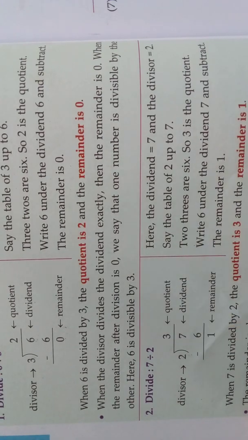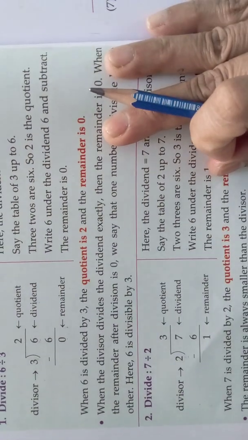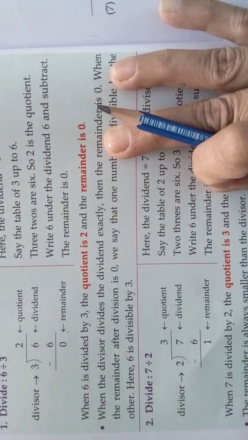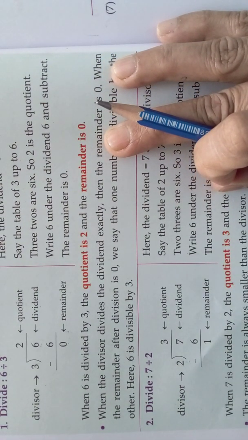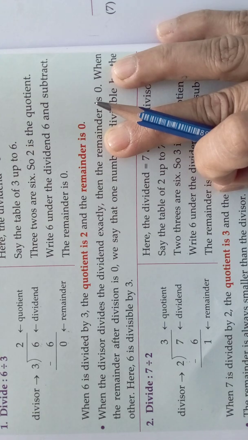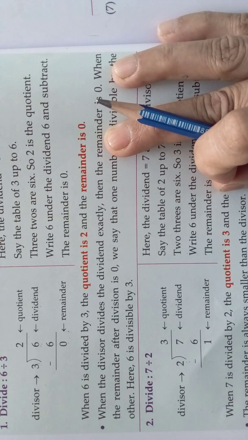So 2 threes are 6. Now 7 minus 6 is equal to 1. So what is the remainder? 1. Here 7 is not divisible by 2. We can tell because the remainder is not 0 here. The remainder is 1. So 7 is not divisible by 2.